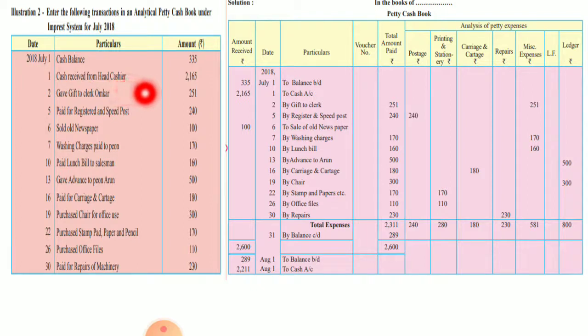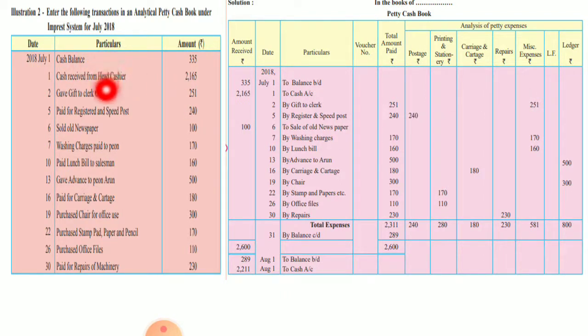After that, July 1, cash received from head cashier. How much cash did we receive? 2165. So July 1 to cash account, the cash which is received, that is 2165. Next, gave gift to clerk Omkar. How much? 251. That is on July 2, the amount which is given, so payment. 2018 July 2, buy gift to clerk 251. This we don't have any category for, so this will directly go to the miscellaneous column, that is 251.